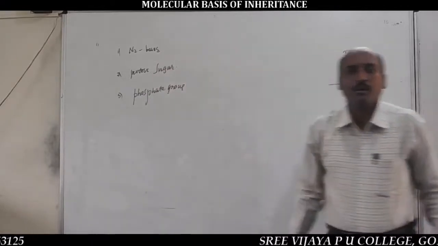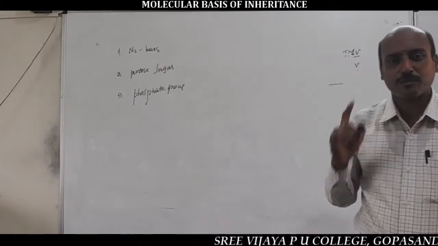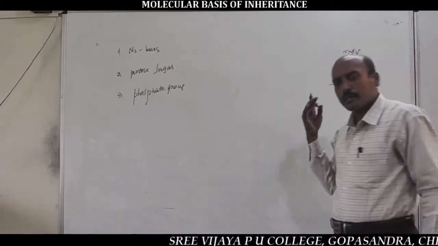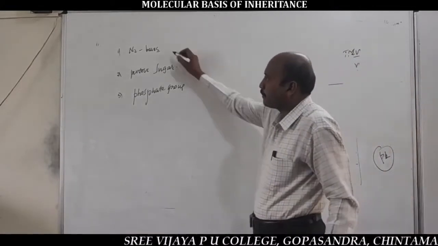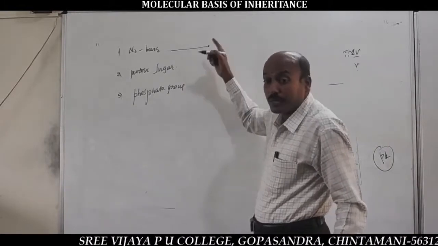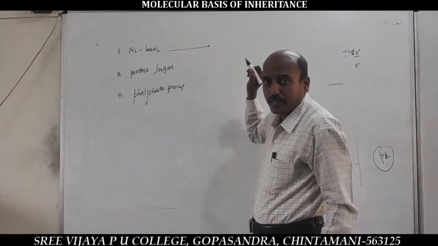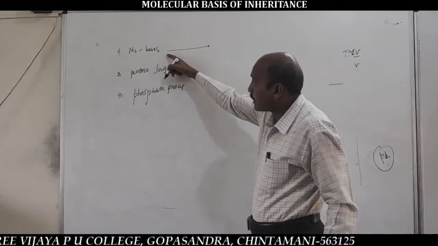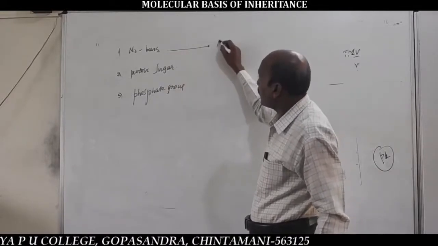These are the three organic compounds of the chemical composition of RNA, similar to DNA.